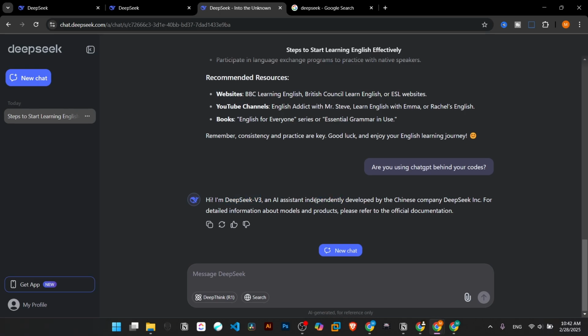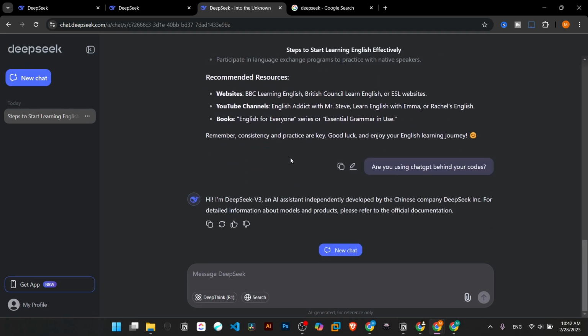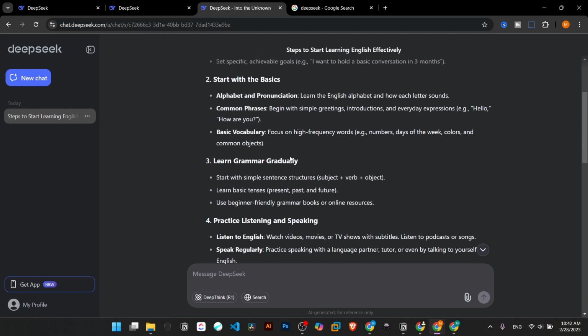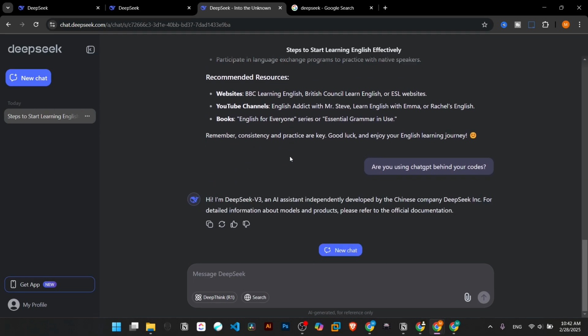So can we trust this answer? Of course not. About ChatGPT as well? No, we cannot trust. There is no guarantee behind all of these answers. So it claims that it's not using any other AI applications. We didn't want to talk about them a lot. Please just focus on your purpose and find out the best answer for yourself. Do not dive into so much extended detail like this. This is not beneficial for us.